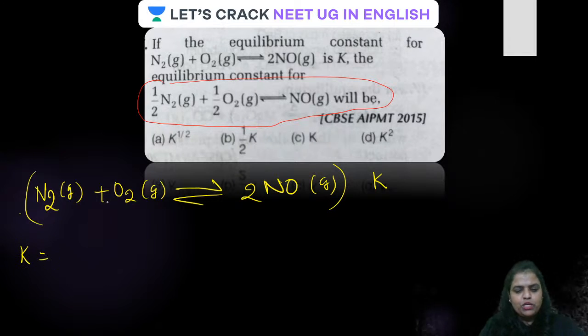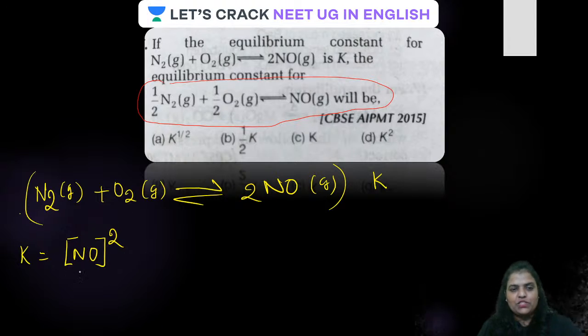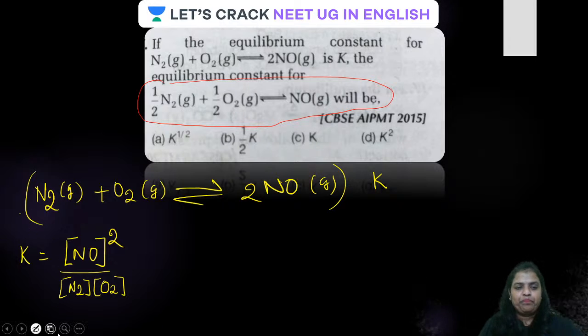So K is going to be equal to the active concentration of the product, nitric oxide, raised to the power 2, because in stoichiometric terms 2 moles of nitric oxide are prepared from 1 mole of nitrogen and 1 mole of oxygen. So it will be the concentration of nitric oxide raised to the power 2 upon the concentration of nitrogen and the concentration of oxygen. Is that clear, guys? Now suppose the entire equation is multiplied by 1 by 2.